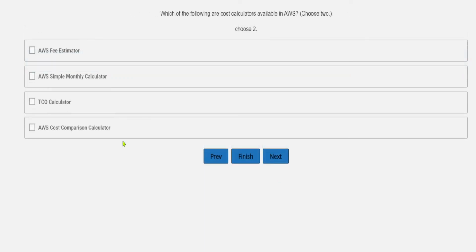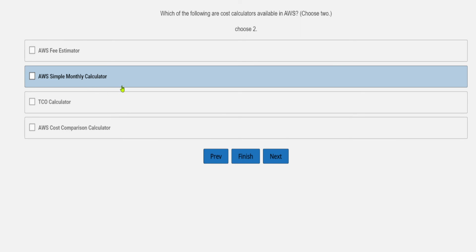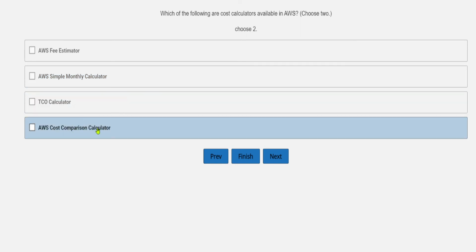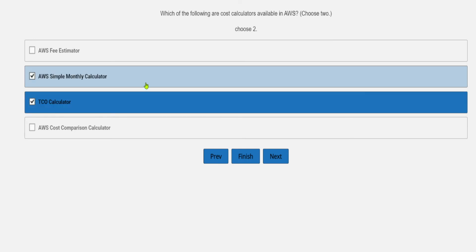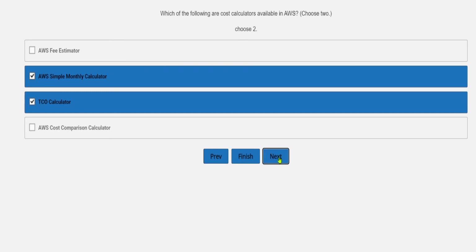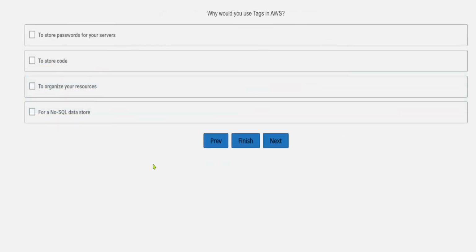Which of the following are cost calculators available in AWS? We need to choose any two. If you are watching, this AWS fee estimator is not the correct one. Let's see what other options are available apart from this. AWS Simple Monthly Calculator, TCO Calculator, AWS Cost Comparison Calculator. So TCO is the one, and Simple Monthly Calculator is also a correct option. Okay, then let's see the next one.